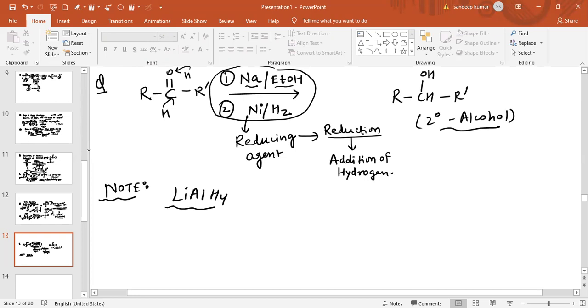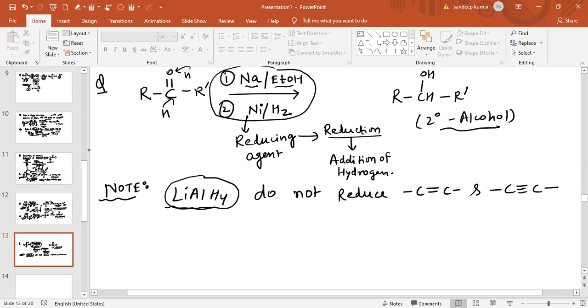LiAlH4 does not reduce carbon-carbon double bond and carbon-carbon triple bond. LiAlH4 can reduce only in one case, when it is cinnamic acid. So the double bond is reduced by LiAlH4 in only one case, when there is cinnamic acid.